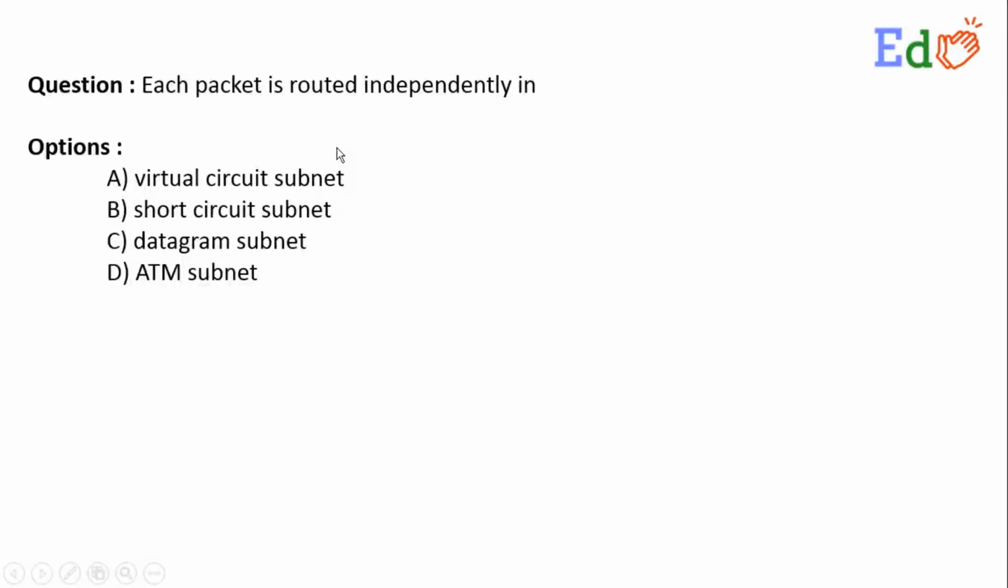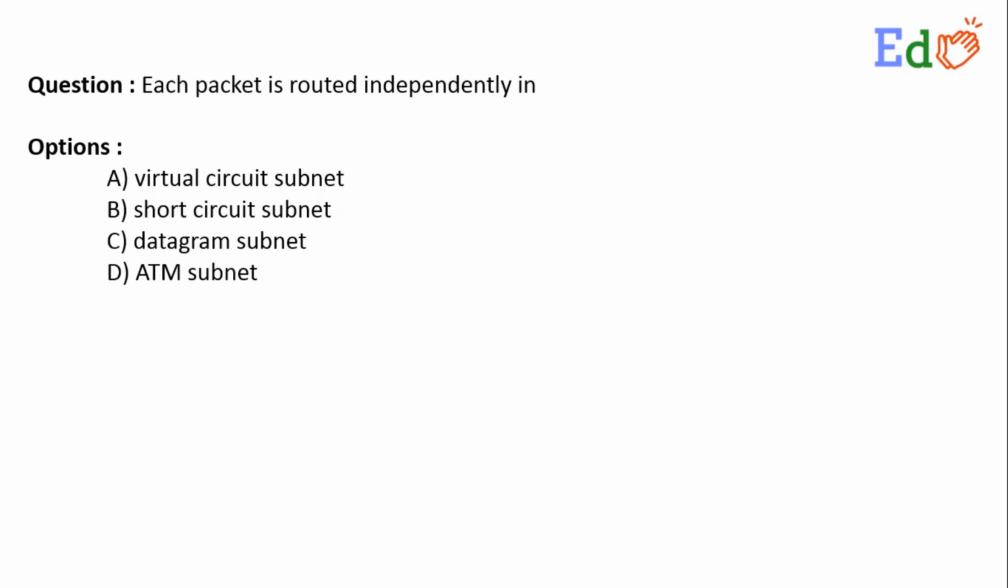So here we are having one question: each packet in computer networking is routed independently in which subnet: virtual circuit subnet, short circuit subnet, datagram subnet, or ATM subnet.